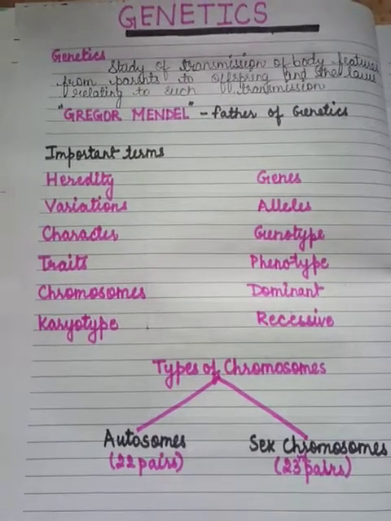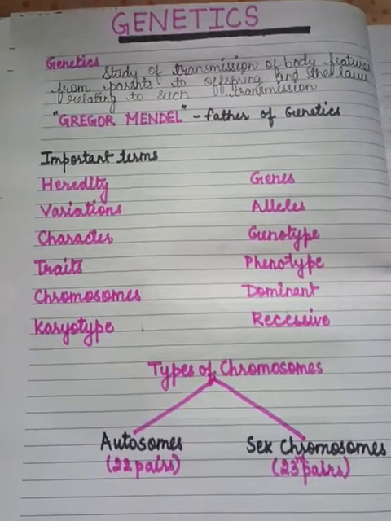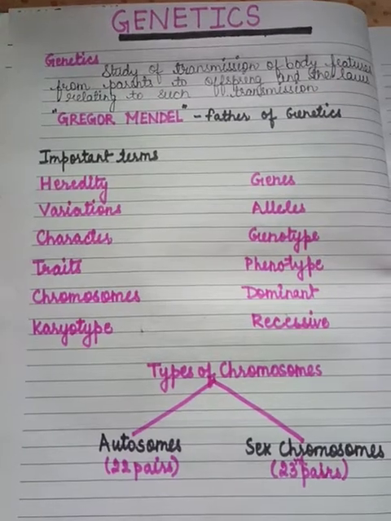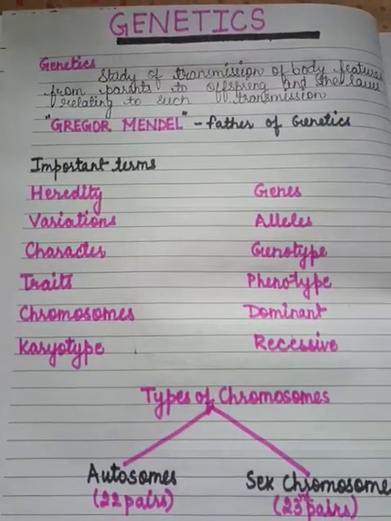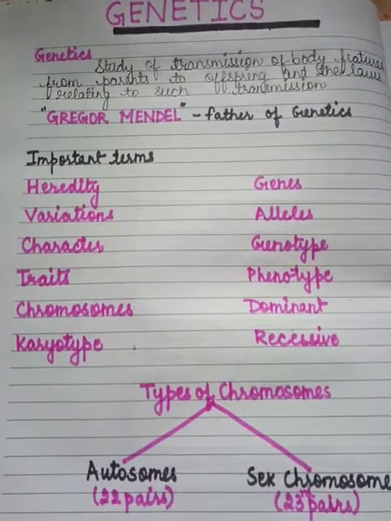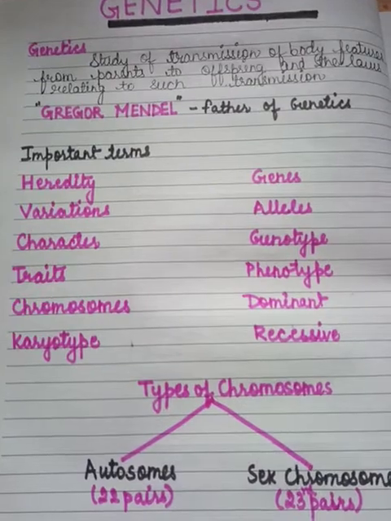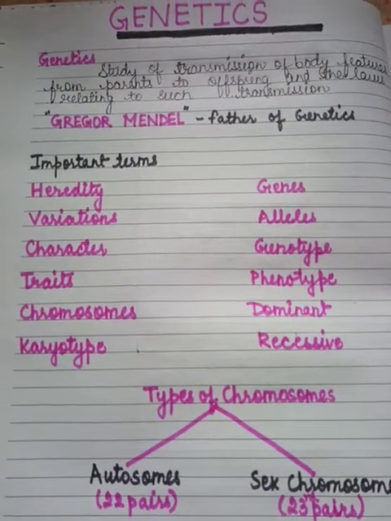So first of all, let us start with genetics. The term genetics, what does it mean? It is actually a study of transmission of body features from the parents to the offspring, and also it deals with the laws relating to such transmission.